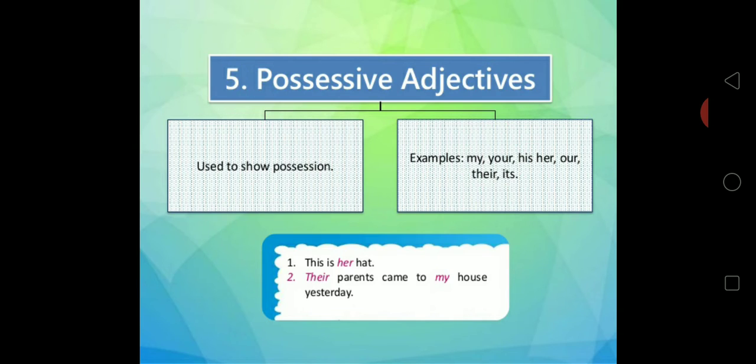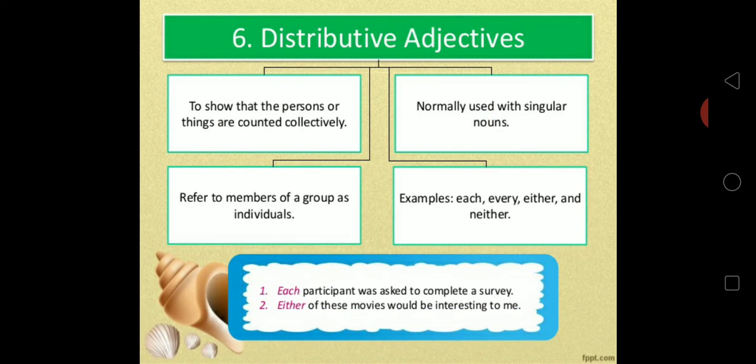Your sister is very naughty. So your sister is a possessive adjective, and naughty shows quality. Qualitative adjective.